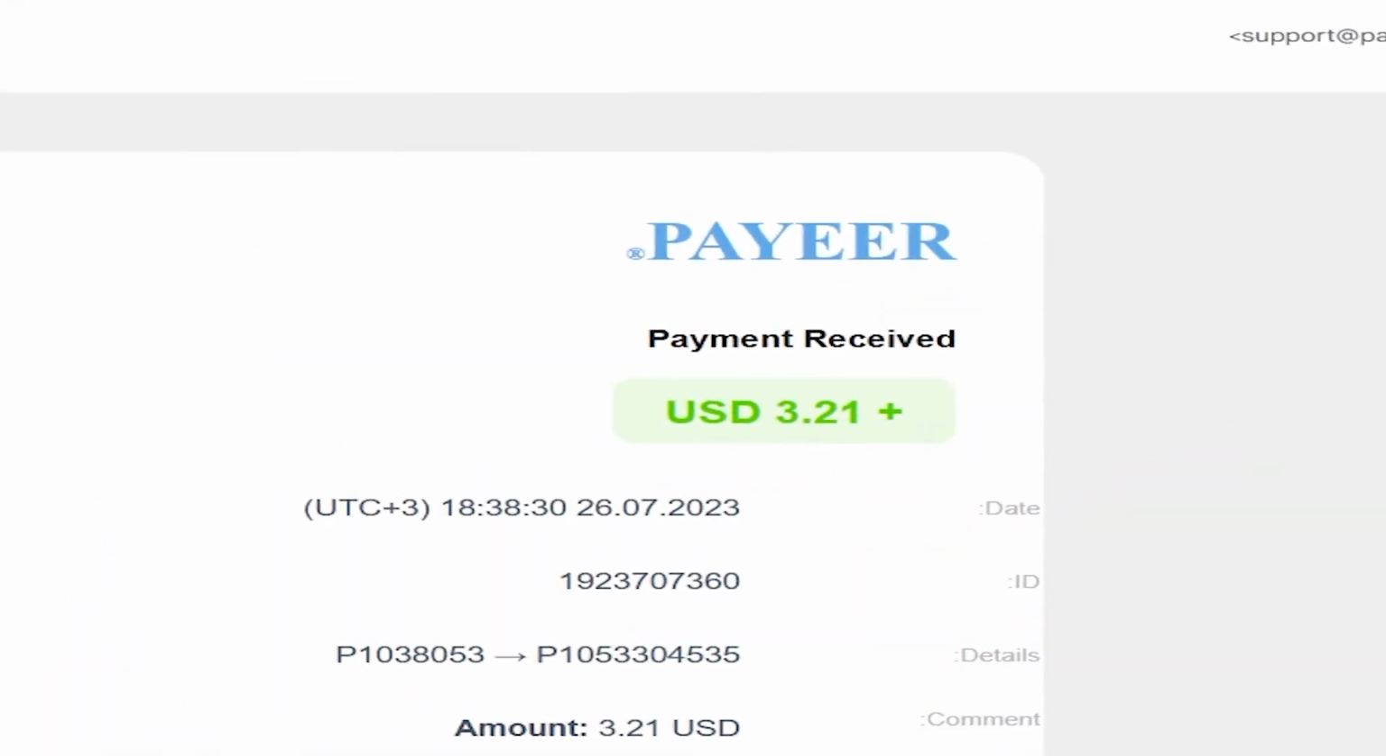As you can see here, guys, the withdrawal arrived after approximately an hour and a half. The proof of withdrawal in front of you is $3.21.